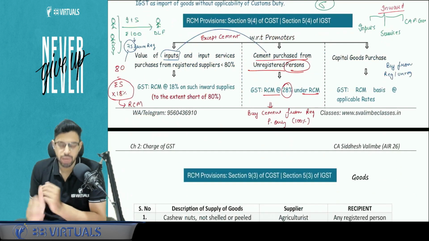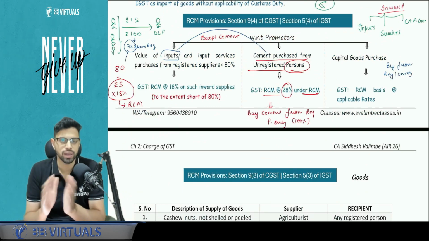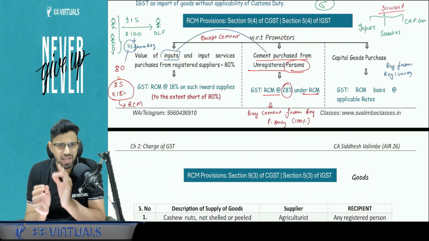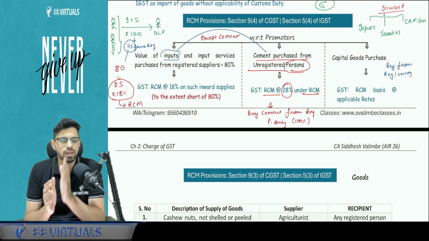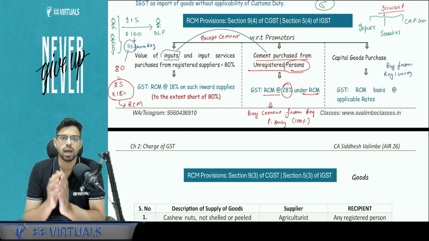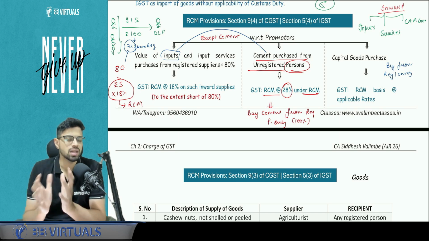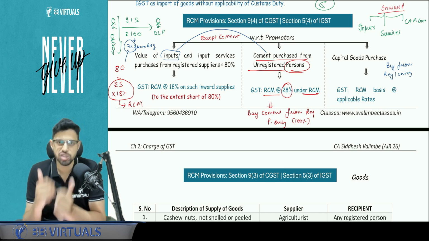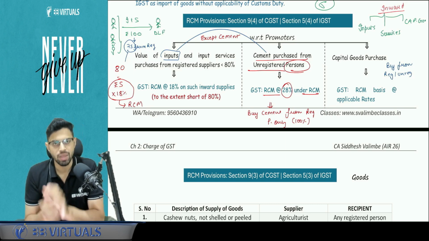Now let's talk about section number 9(4) or 5(4), depending on the nature of transaction. This is a very specific, limited applicability on the real estate sector. This is a specific case of RCM. Now what is happening here? The real estate promoters, the builders, this industry is always seen as a tax evasion industry. So there are stringent provisions with respect to the real estate industry.